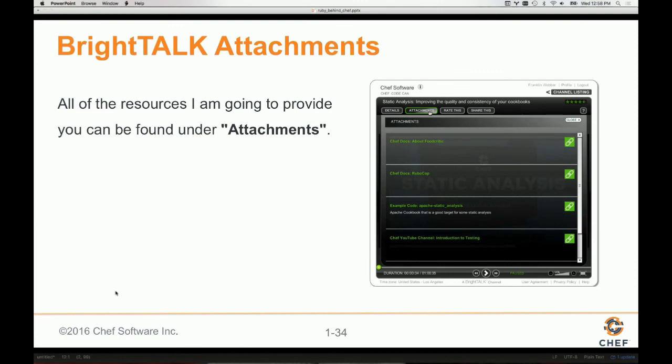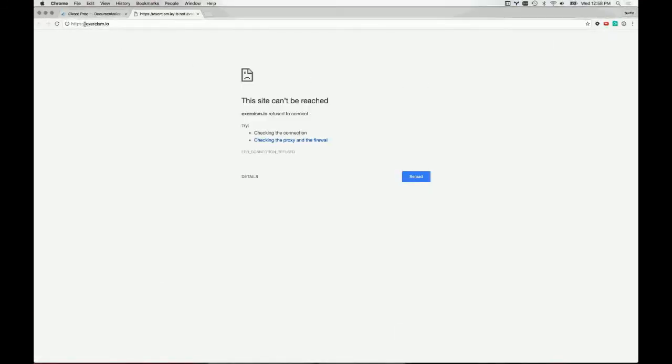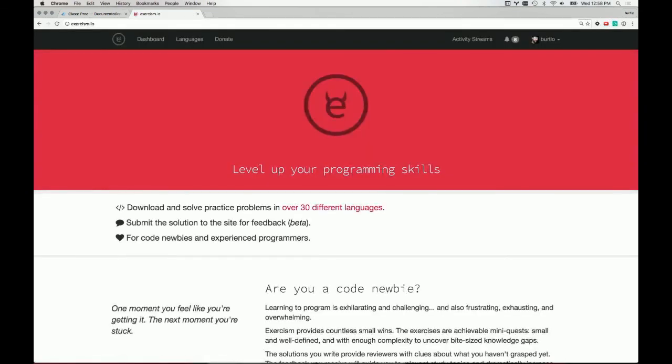Some of the attachments are going to take you to a website, and I'm actually going to click on one of those right here. If you go to this one called Practicing Ruby, it's going to take you to a blank page called exercism.io, but I assumed that they had secured the page, and it's in fact not. I made the mistake on that. It will be fixed after the presentation, but what I strongly encourage you to do is go to this website right here. This website is exercism.io.